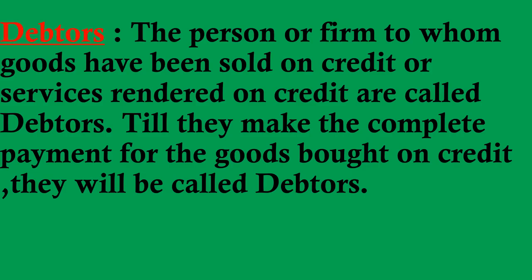Till they make the complete payment for the goods bought on credit by them, they will be called debtors. Means the person to whom goods have been sold on credit is called debtor. Fine. So debtor is a person to whom goods have been sold or services rendered on credit. So the amount due is known as debt and it is shown on the asset side of the balance sheet.